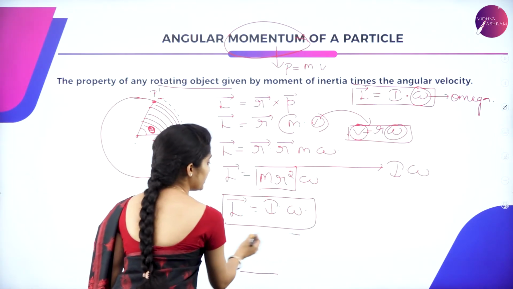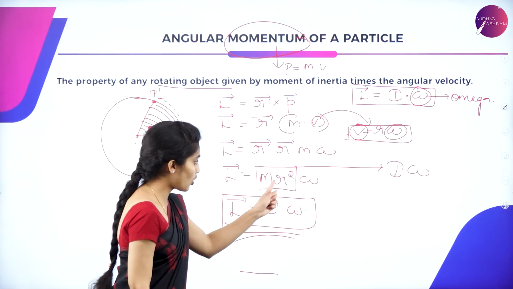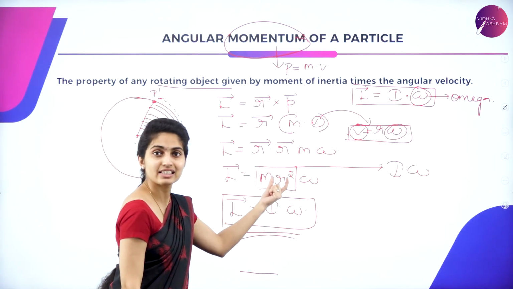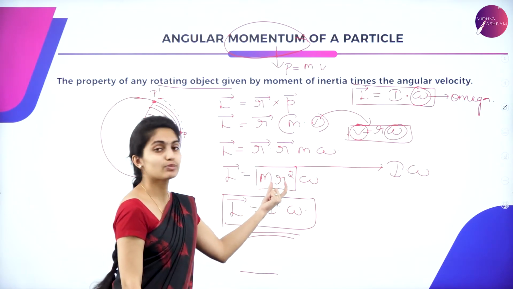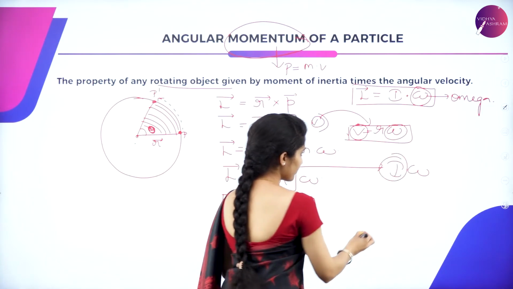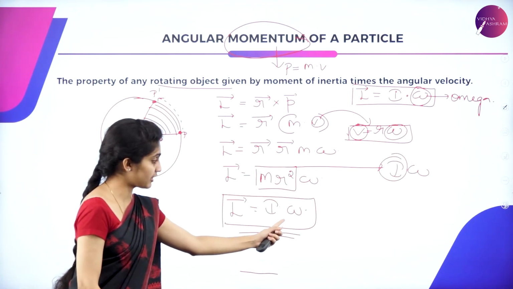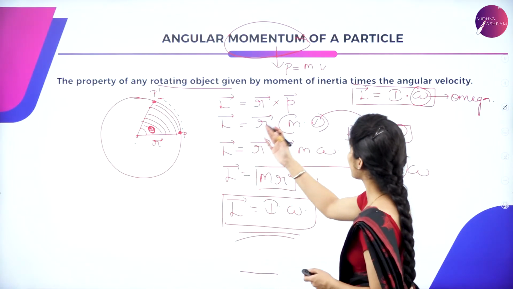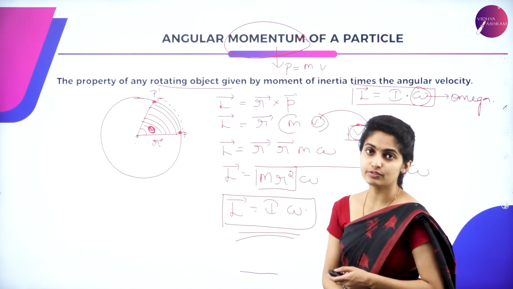So how is the moment of inertia given? It is the product of the mass of the particle and the square of the distance, that is the position vector. This is said to be inertia, and left out with omega. Okay, so this is all about the angular momentum of the particle which we have studied.